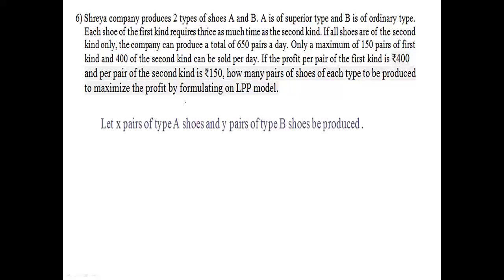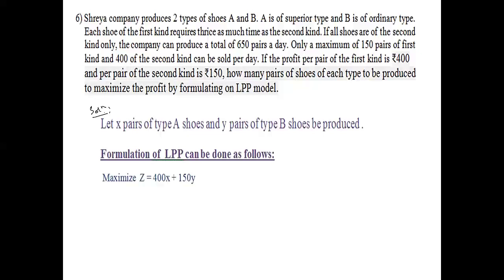So let X pairs of type A shoes and Y pairs of type B shoes be produced. Formulation of LPP can be done as follows. Maximize Z is equal to 400X plus 150Y. Why? Here the profit per pair of the first kind is given as rupees 400 and the second kind as rupees 150. Therefore, Z is equal to 400X plus 150Y.